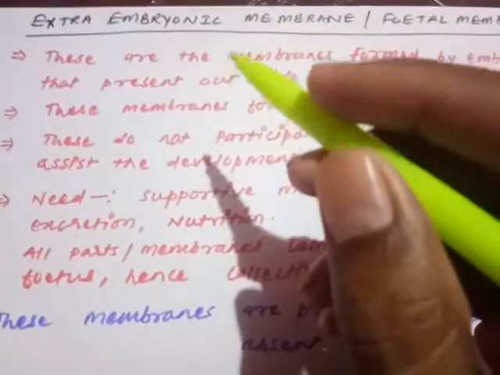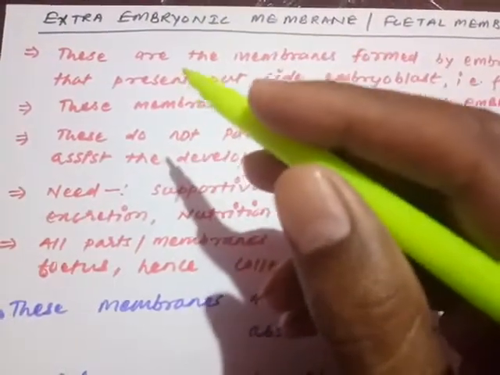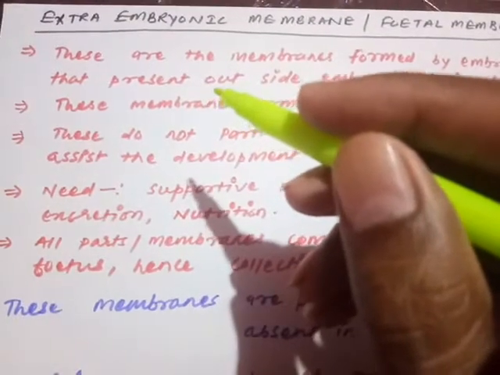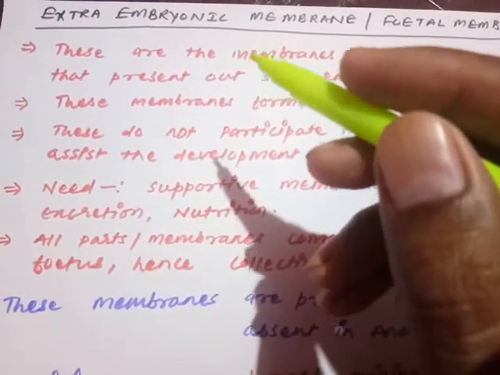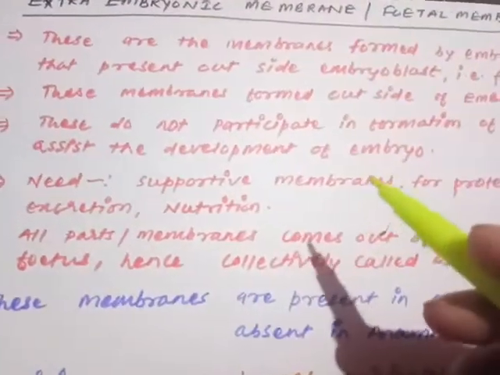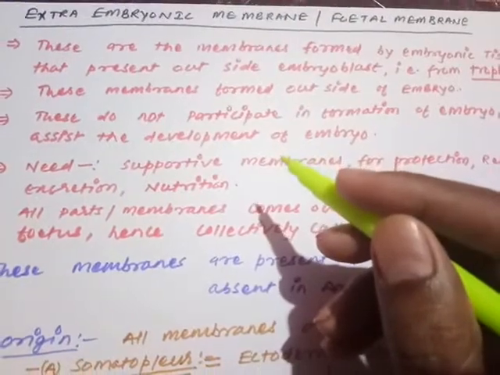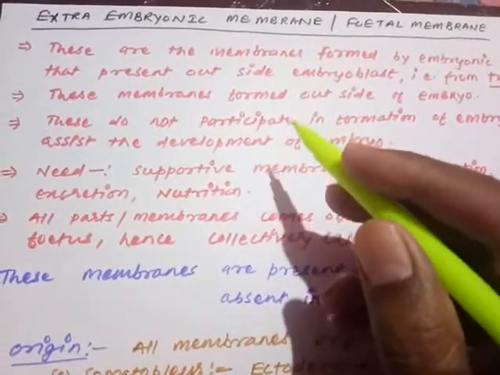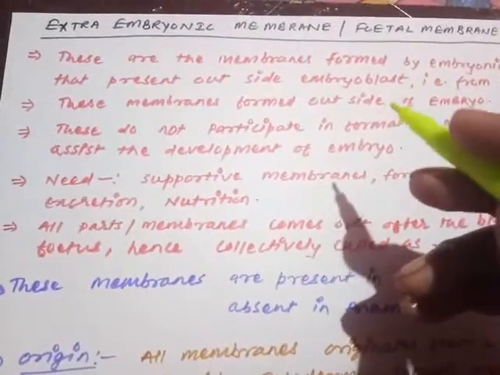So the membranes present in the fetus means these are the membranes which are present around the fetus. Why are we saying the word extraembryonic membrane? Because these membranes are present outside of the embryo, not in the embryo. They are not participating in the formation of the embryo. Instead, they are supporting the development of the embryo.